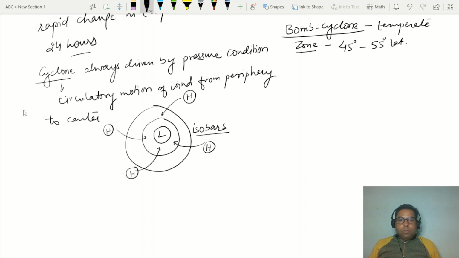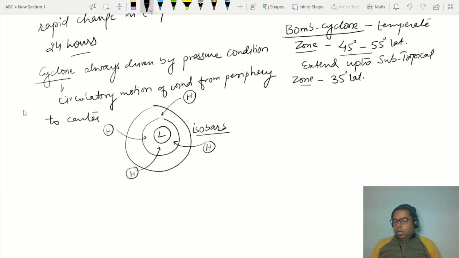That is the zone of development. In this zone the temperate cyclone develops, and it may also affect or extend up to the subtropical zone, up to 35° latitude, in both the hemispheres, right?